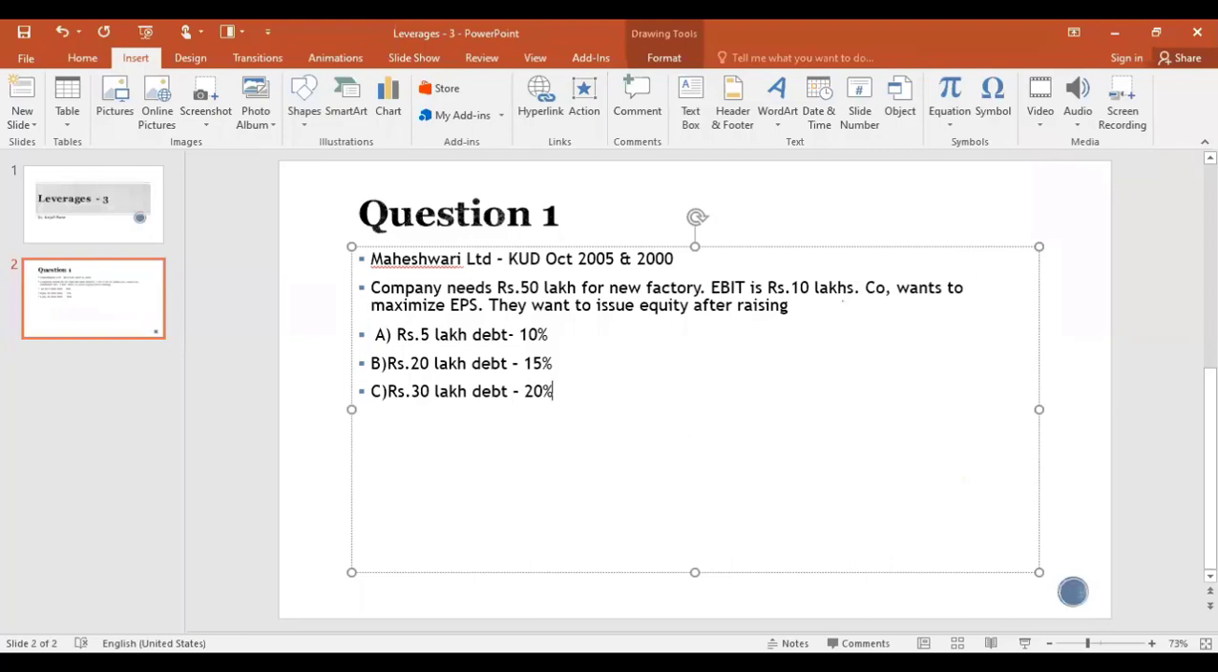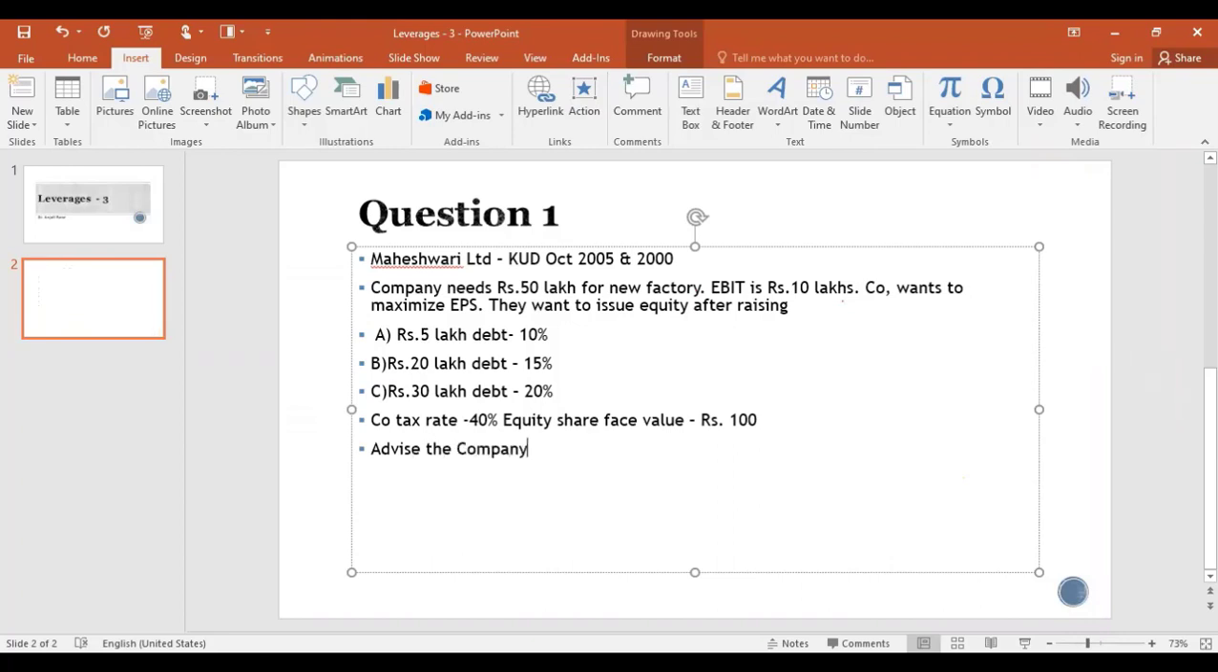Now, the company's tax rate is 40%, and the equity share face value is given. Why do we need to know the equity share face value? To calculate EPS, we need to know how many shares are issued. So we need to know the number of shares issued, and we are going to use it while calculating the EPS. So this is what has been given, and you need to advise the company.